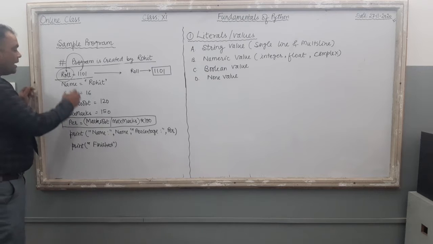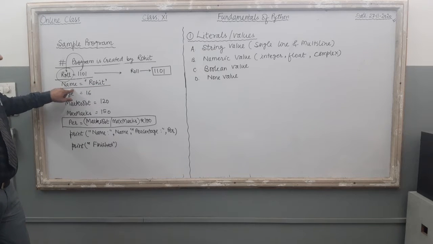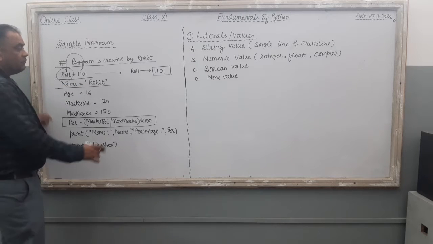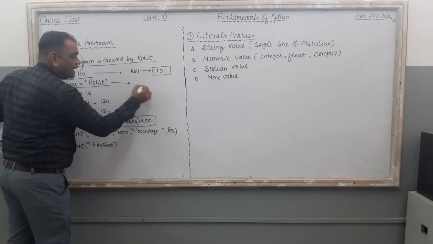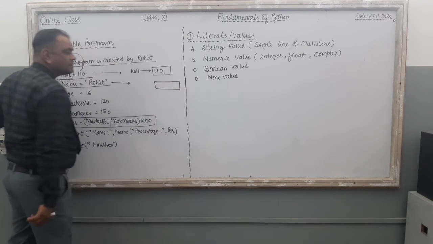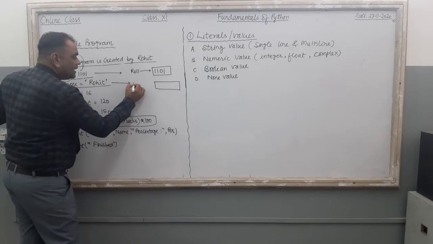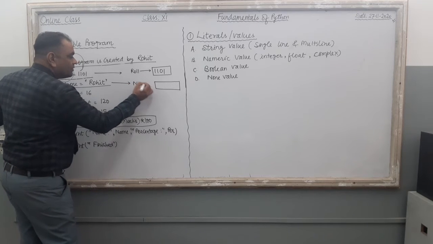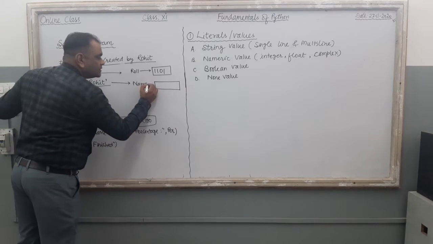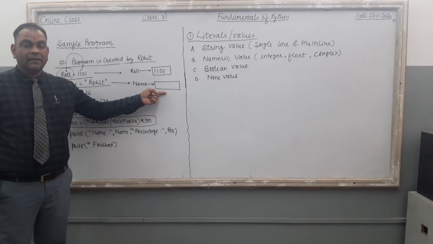Now just see what will happen if you execute the second line. The second line is name equal to Rohit, right? Once computer executes the line, it will give one space inside the memory, and it will give the name to the variable, NAME, N capital, A-M-E small. So this is the name of this variable, and it looks like this inside the computer's memory, right?